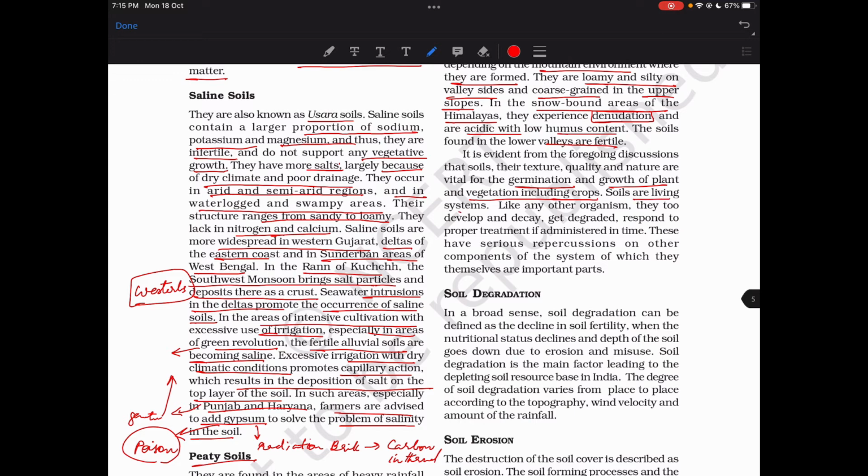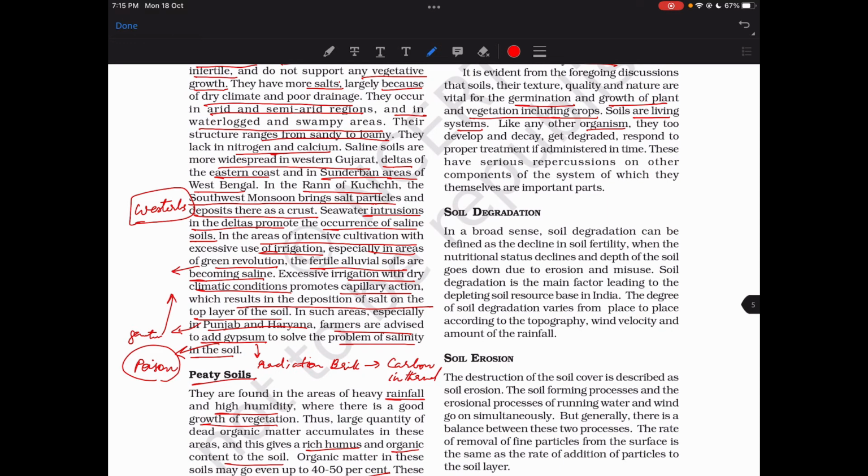Soils are living systems. They are like any other organism. They too develop decay and get degraded, and respond to proper treatment if administered in time. These have serious repercussions on other components of the system of which they themselves are important parts.